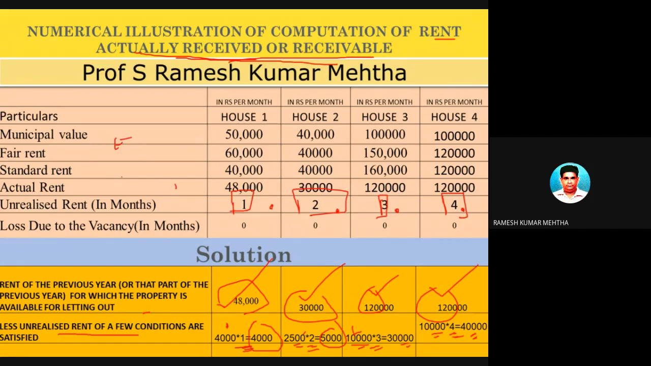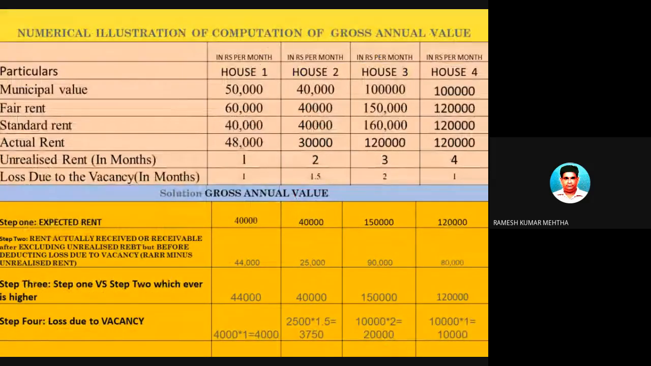Okay, so 48,000 minus 4,000 is 44,000. 30,000 minus 5,000 is 25,000. 1,20,000 minus 30,000 due to vacant unrealized rent is 90,000. In the fourth case, 1,20,000 was supposed to be received, but loss was 40,000 rupees. So he has received 80,000. So this is the second step of finding out actual rent received or receivable. So hope you have understood the case as such.